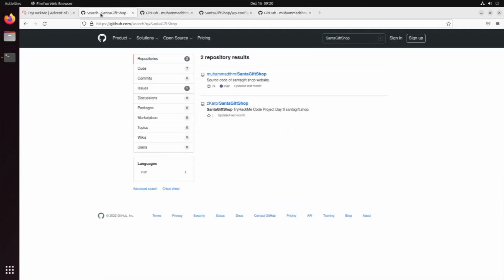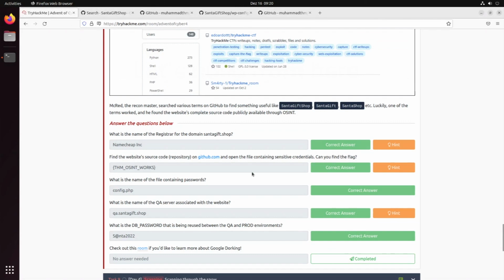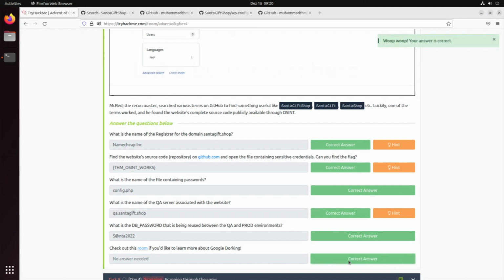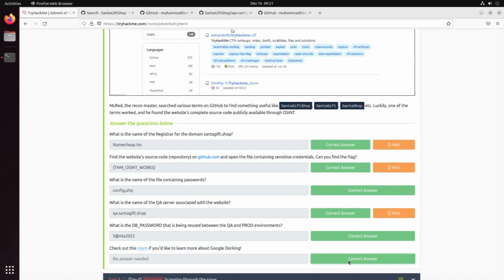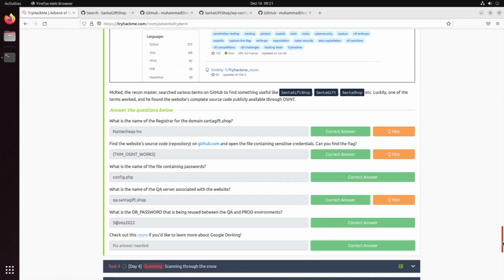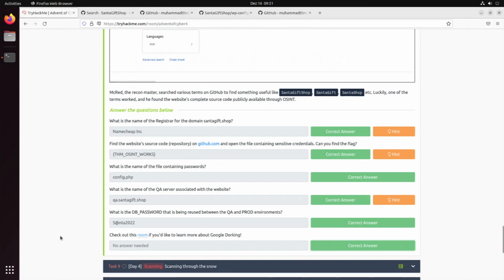So yeah, I hope you enjoyed the third day of Advent of Cyber. Let's complete the room, and with that, we have gotten our first look into Google Dorking, or in this case, more open source intelligence rather than using Google Dorks, because we haven't used them at all, sadly. So tomorrow we'll continue with day 4. There's a little sneak peek below because I'm behind on the videos. So day 4, scanning through the snow. We'll do some scanning as it seems.